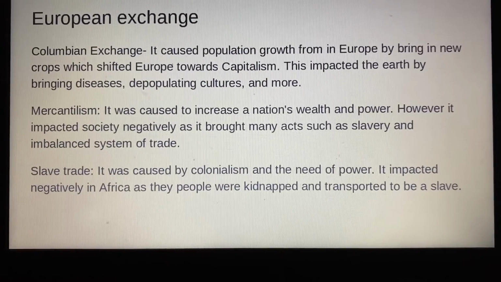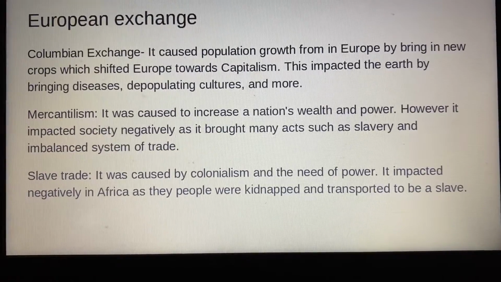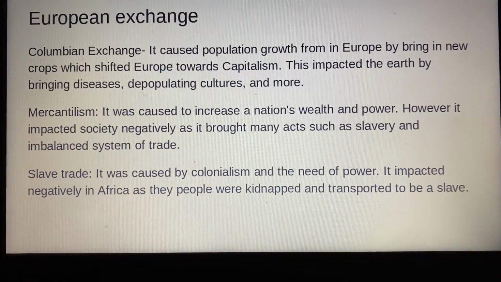Slave trade. It was caused by colonialism and the need for power. It impacted Africa negatively as people were kidnapped and transported to be enslaved.